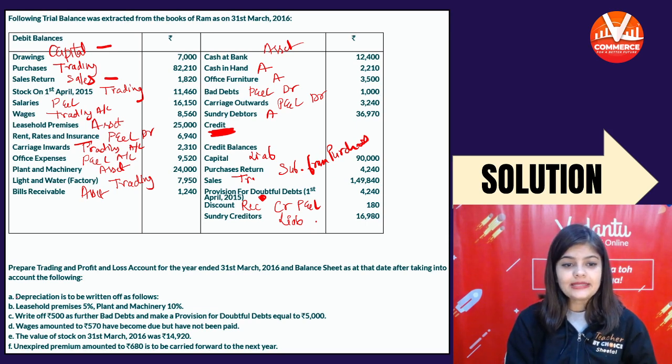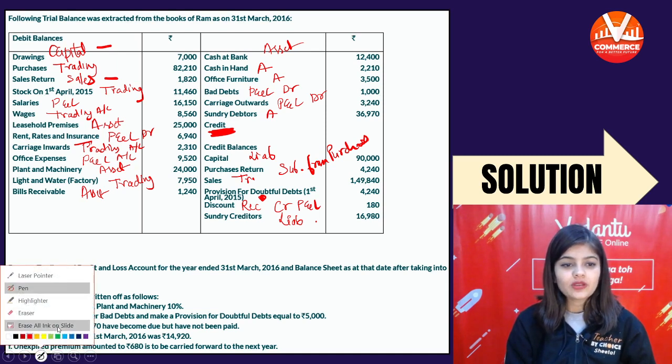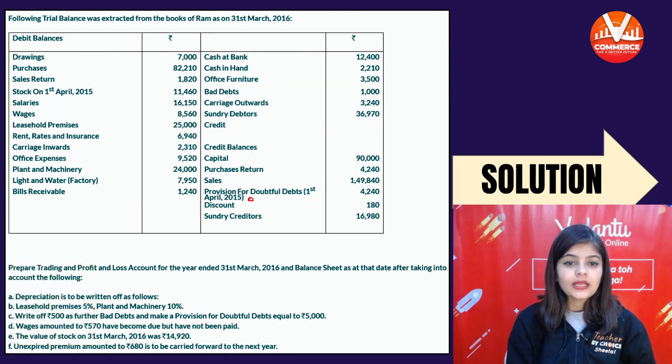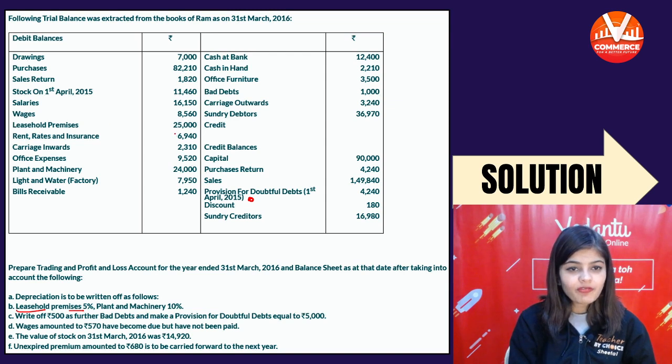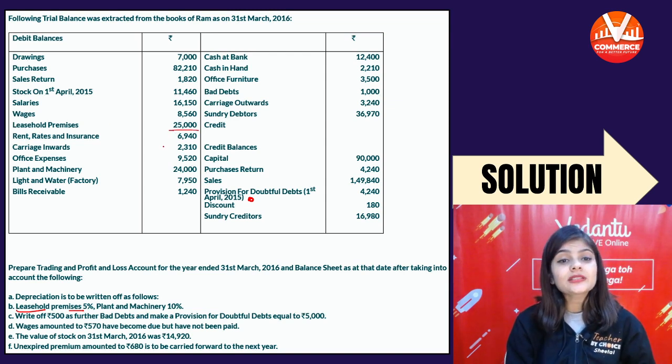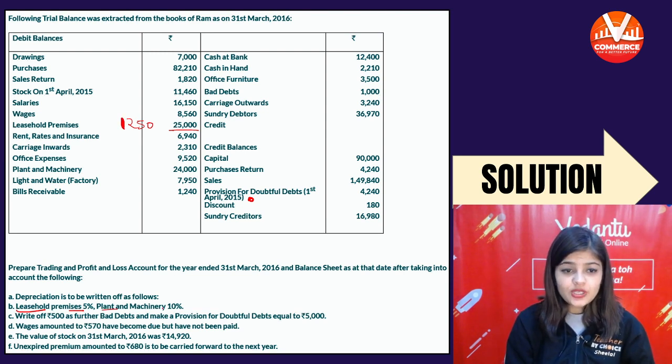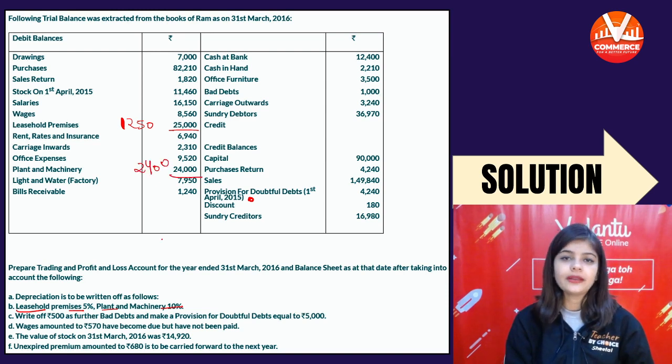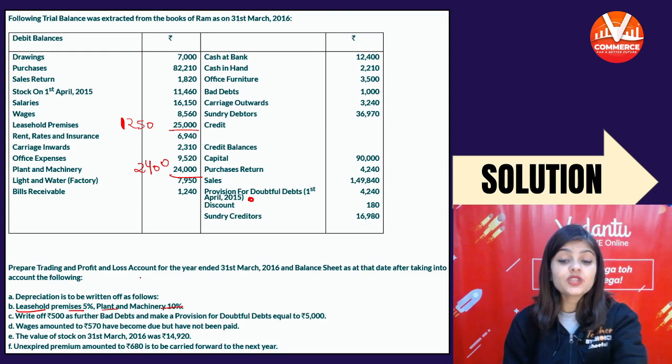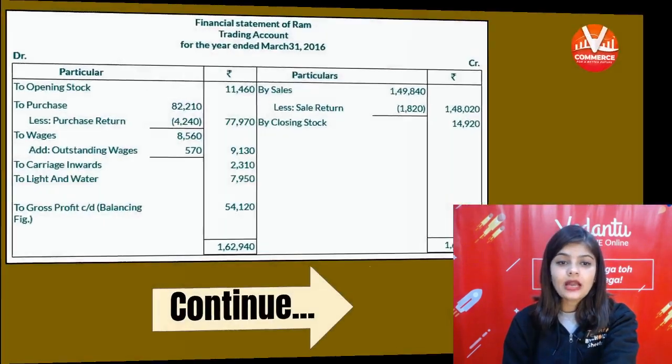First, depreciation is to be written off as follows. Leasehold premises 5%. Leasehold premises पे 5% लगेगा. So 5% of 25,000 will be 1250. And plant and machinery 10%. 10% will be 2400. So depreciation will be debited in the P&L account.